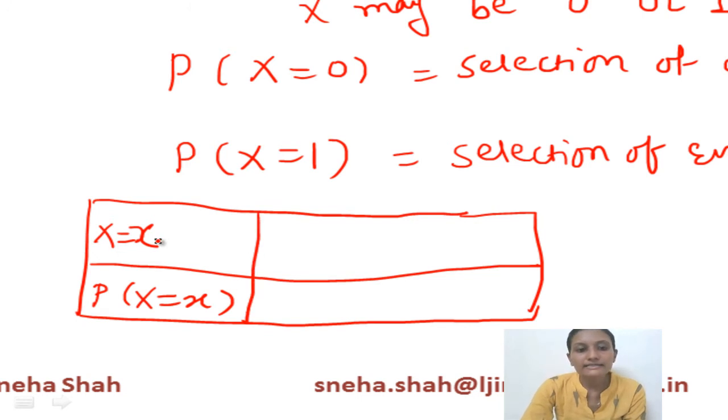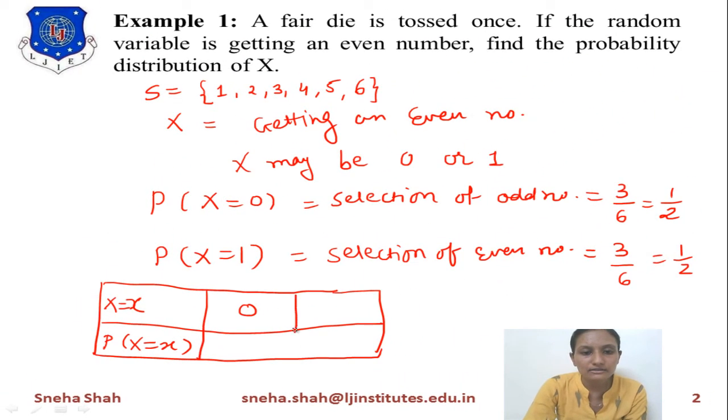X has 2 possibilities, either X equals 0 or X equals 1. When X equals 0, the probability equals half. And for X equals 1, its probability is also half. So this is your final answer.